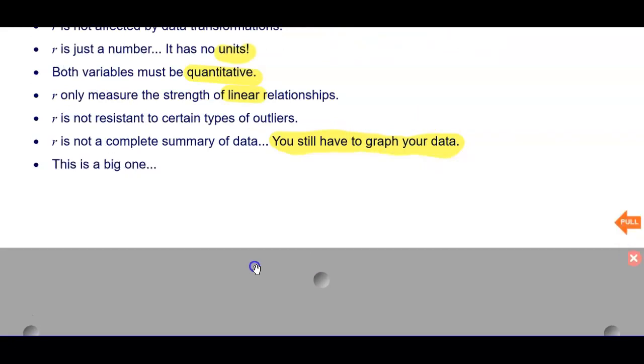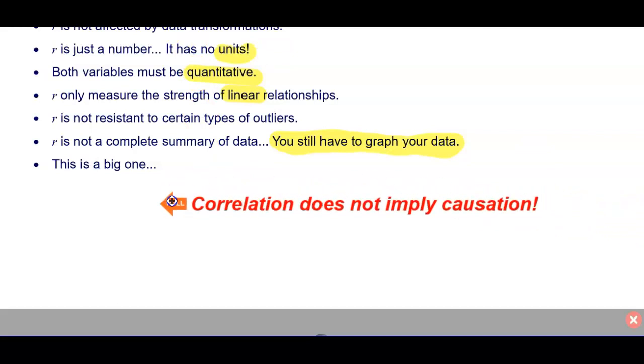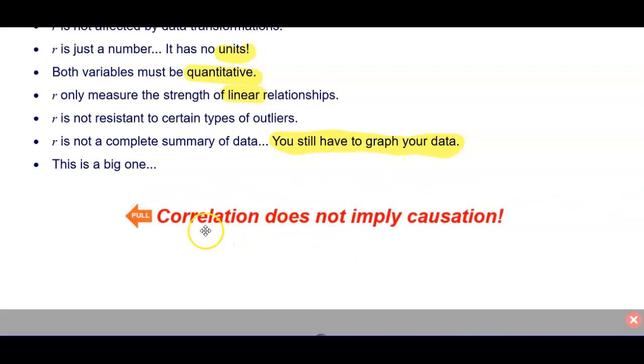The last thing I want to share here, and this is a big one, folks. This is maybe the one big takeaway you have from AP Statistics. 20 years from now, you'll be like, I remember that one thing that we talked about a lot, and that's correlation does not imply causation. Just because there's a correlation between two variables, like, for example, sodium and fat content in a sandwich, doesn't mean that one causes the other. And we're going to spend a lot of time talking about that as we get into our chapter on creating experiments and designing samples. We'll talk about correlation not implying causation a lot in that chapter.